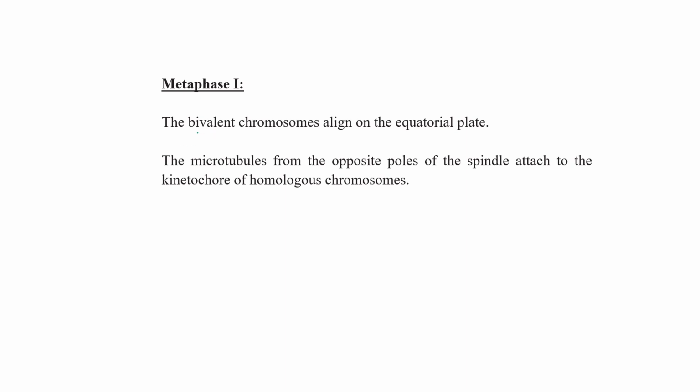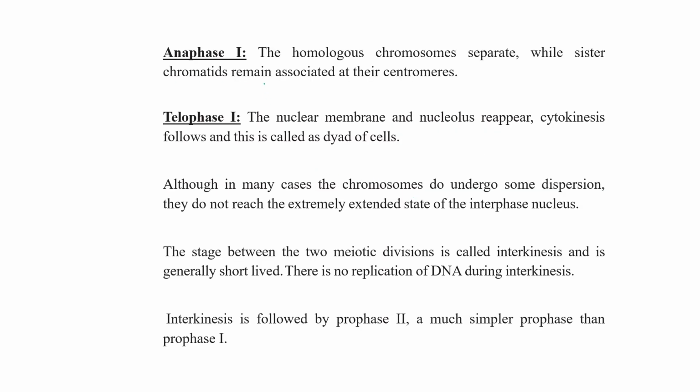So here the bivalent chromosomes align on the equatorial plane, as you can see in the picture. Microtubules from the opposite poles of the spindle attach to the kinetochores of the homologous chromosomes. Now, in anaphase 1, the homologous chromosomes separate while sister chromatids remain associated at their centromere. Means only homologous chromosomes get separated.